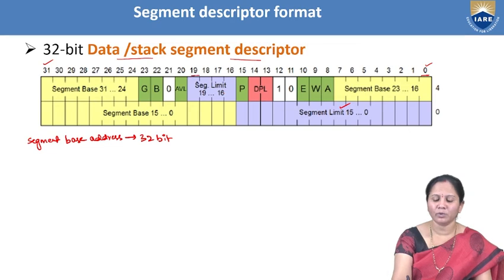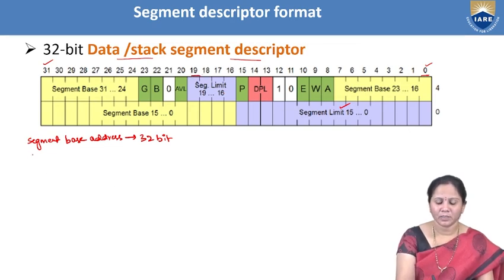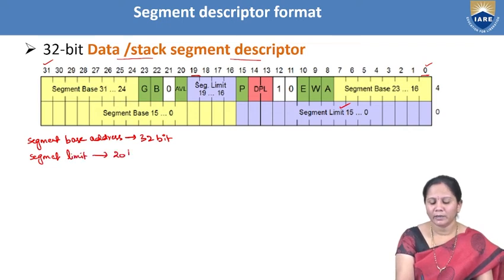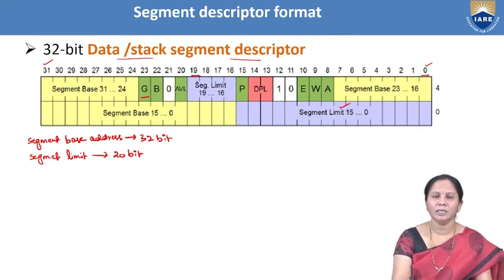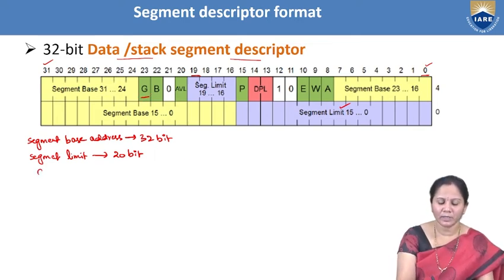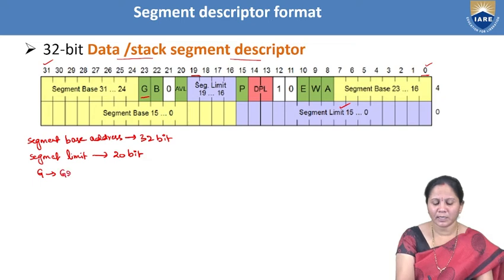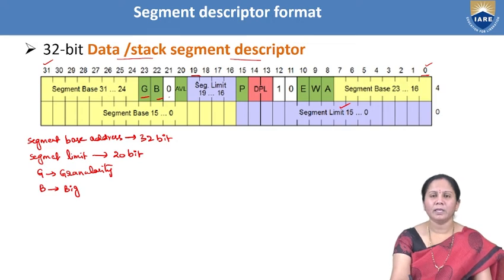It goes from 0 to 19, so the segment limit is 20 bit. Now coming to the remaining bits, you can see G, same as the previous one. G represents granularity. The next bit is B. B represents big. And the next one is 0, same as the previous format.